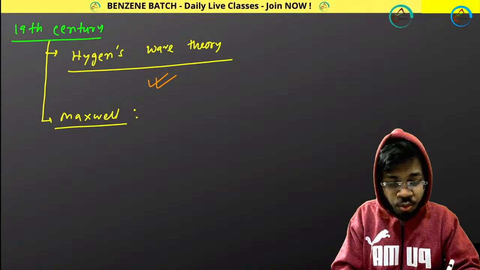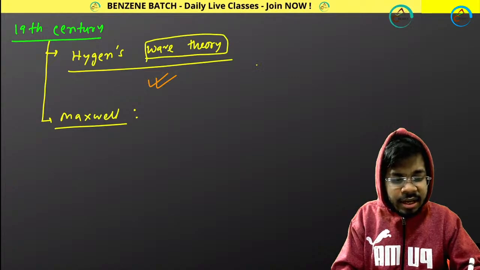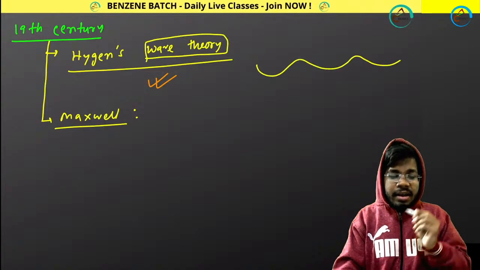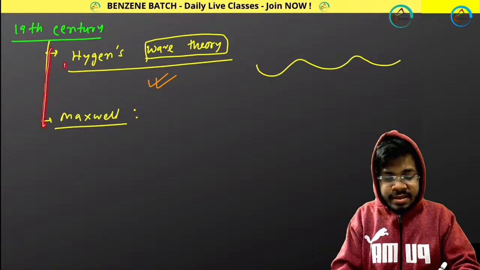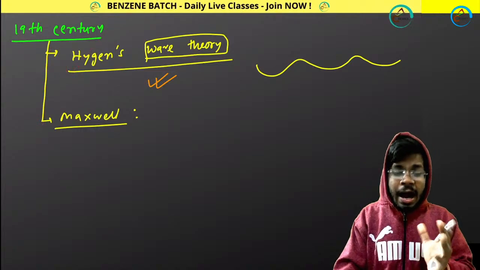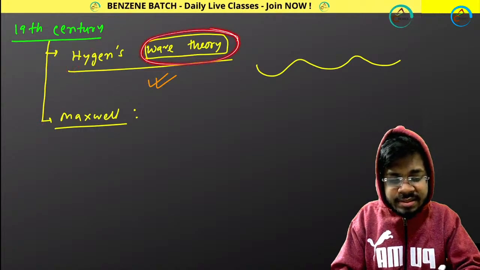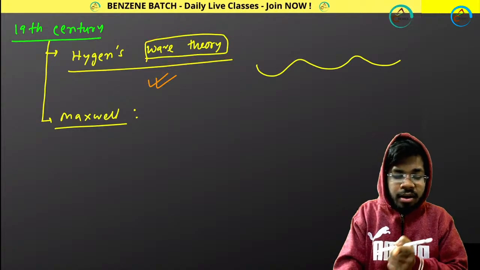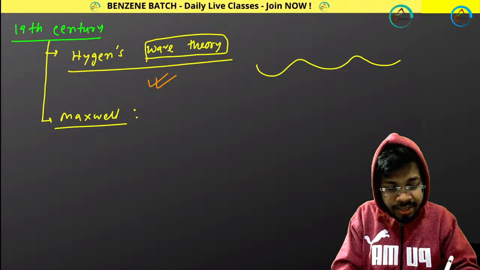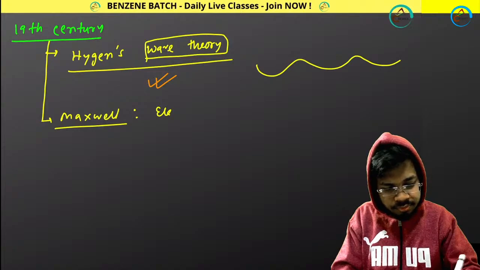So light is a wave. Wave theory means light is behaving like a wave. And Maxwell also said that Huygens was right, and I am now extending this wave theory, and he is saying that light is nothing but electromagnetic radiation.